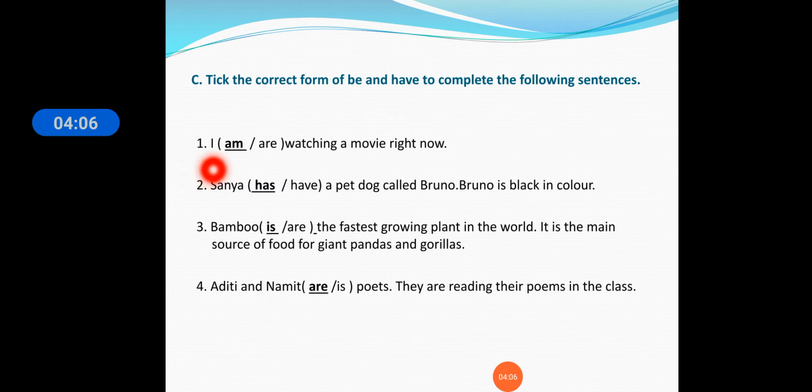First one: I am, are, watching a movie right now. So I is a singular person, so we have used am here. I am watching a movie right now. Second one: Sania has a pet dog called Bruno. Bruno is black in color. So has is a singular verb, okay? So a singular person is there.